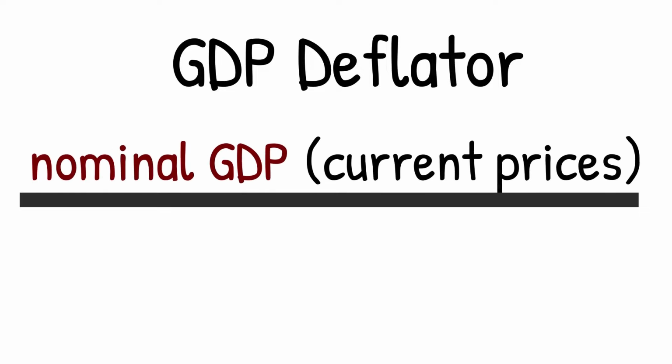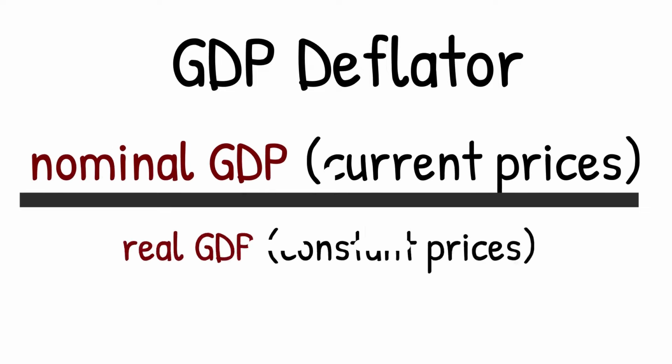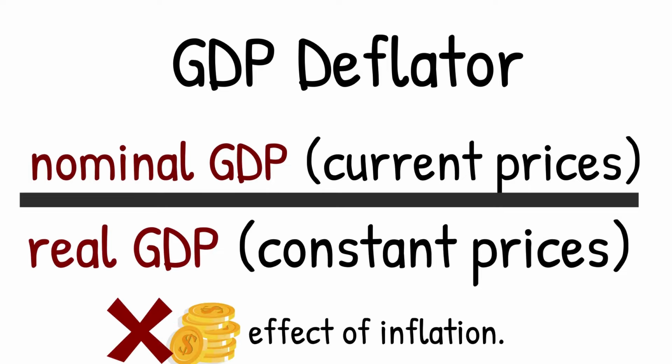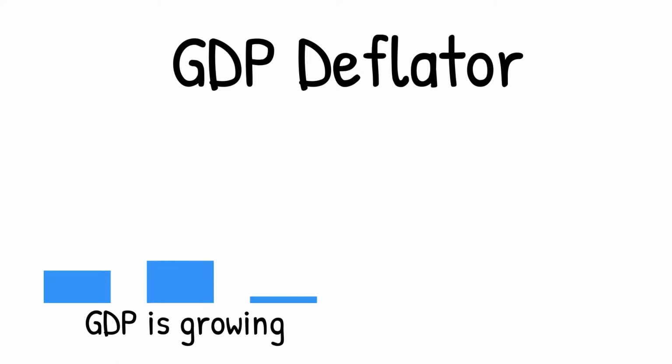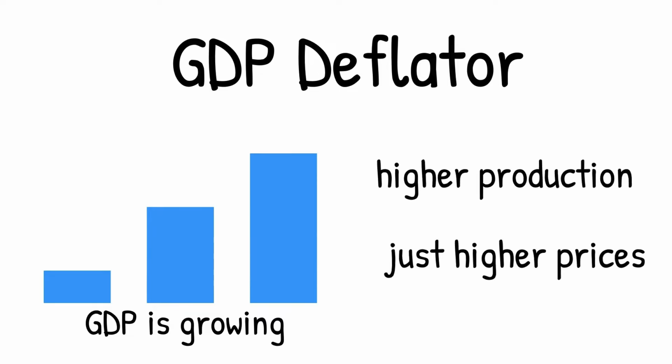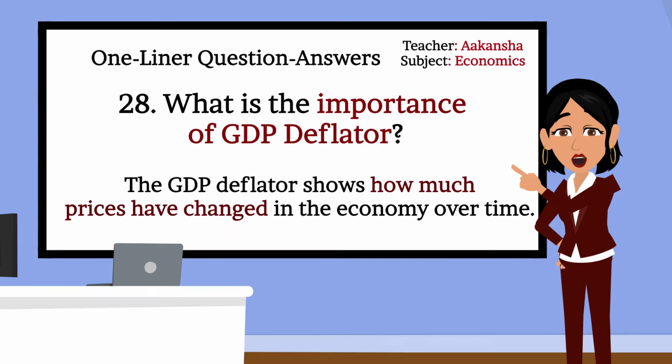It compares nominal GDP, current prices, with real GDP, constant prices, to remove the effect of inflation. This helps us understand whether GDP is growing because of higher production or just higher prices. Very good, Mahi. Moving to the next question.